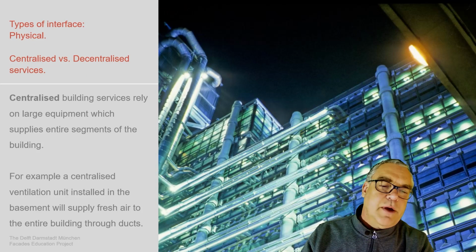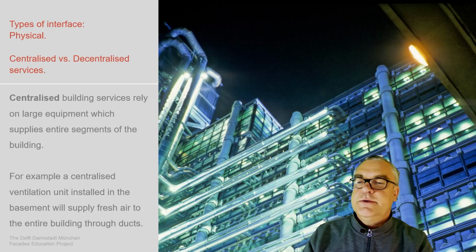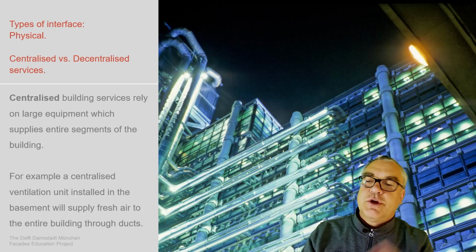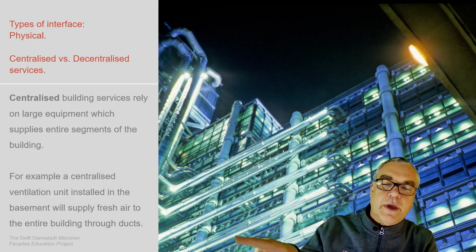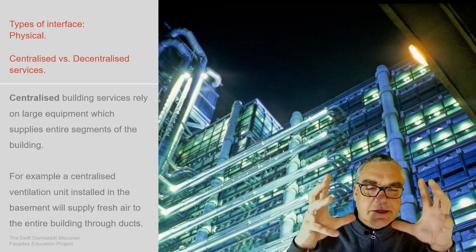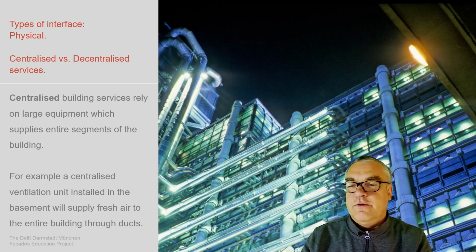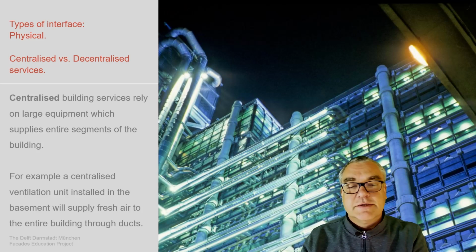And we also have to think about centralized versus decentralized systems. Centralized building services rely on large equipment, which then supplies the entire comfort for the building. And we see all these pipes going up into ducts at the top. And then there's the huge device which does all the ventilation for the building. It's either on the top or in the basement of a building, and supplies fresh air, for example, for the building through the ducts.